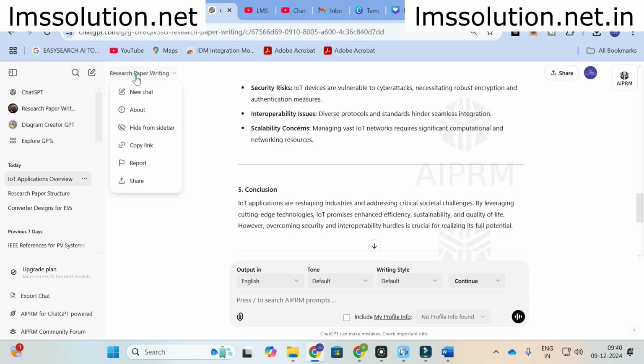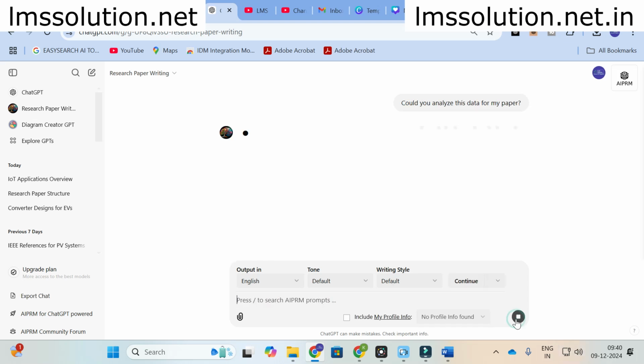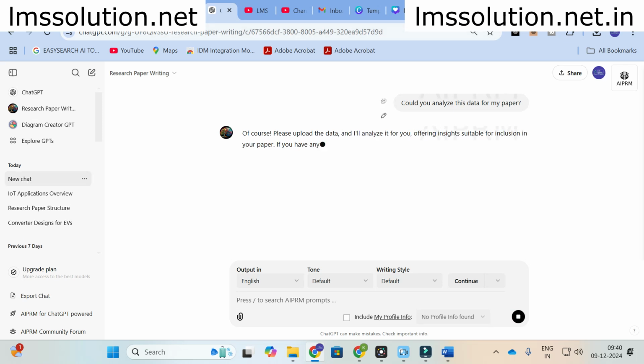Next important thing is, could you analyze this data for my paper? You can give some input data here, and then you can use this to analyze. I am going to use this one: could you analyze this data for my paper? Of course, please upload the data. I will analyze it for you and offer insights suitable for inclusion in your paper.